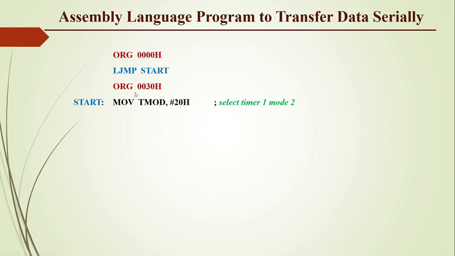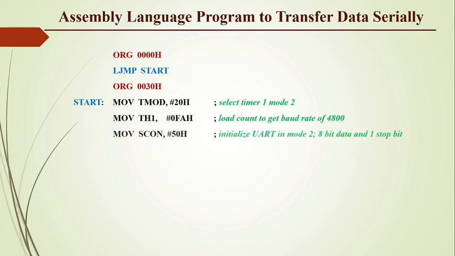In the main program, our first instruction is MOV TMOD, #20H. Here we are selecting timer 1 in mode 2, and now we are loading the baud rate count value into TH1, that is 0FAH. Now we are also initializing the UART in mode 1, that is 8-bit data and 1 stop bit, using the value 50H, that is MOV SCON, #50H.